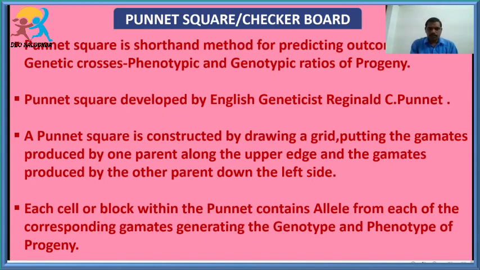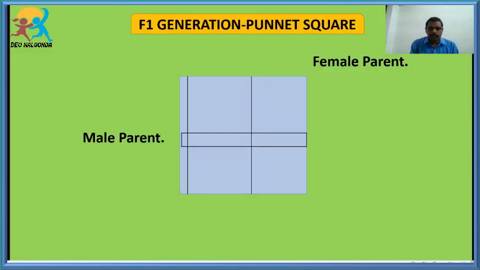Actually, what is a Punnett square, students? So a Punnett square is commonly constructed by drawing a grid. So this is the grid according to Punnett. On the top side, on the upper edge, we are keeping the female parent, and on the left side we are keeping the male parent and their gametes. The female gametes are present on the upper side of the grid, and the male parent gametes are present on the left side of the grid.